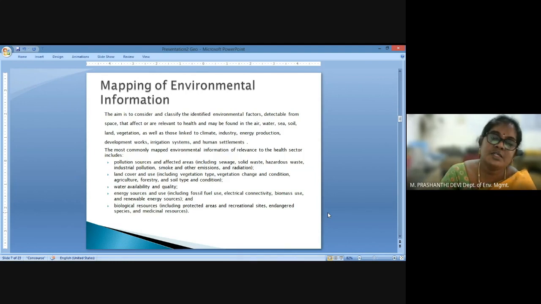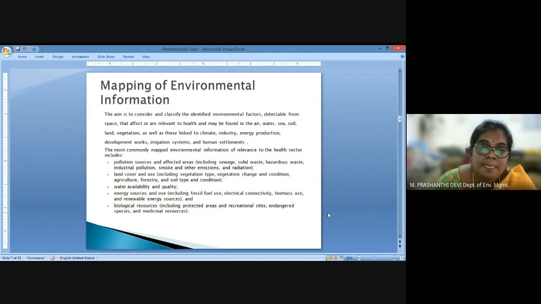Another source of information is the availability of water and water quality, and these can be either tested analytically or identified through remotely sensed data. Water quality is usually tested through analytical facilities where we collect samples from different regions and test them in the laboratory, and those results are linked to these environmental factors that cause diseases.